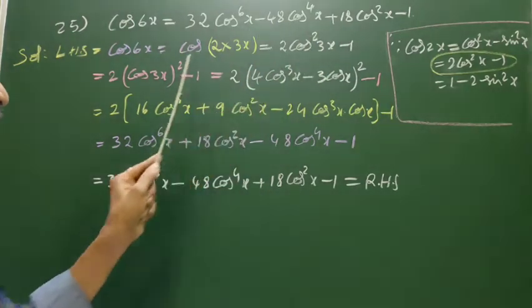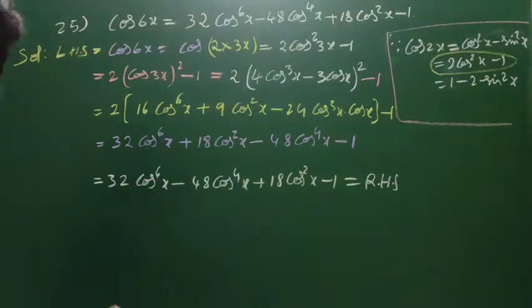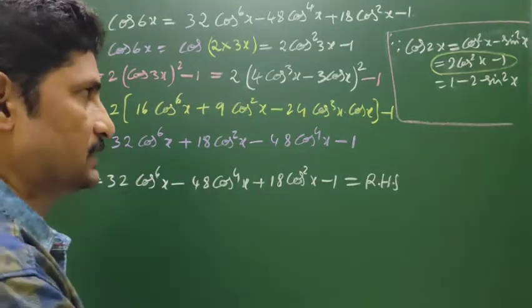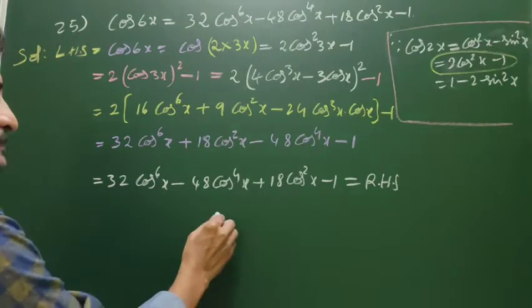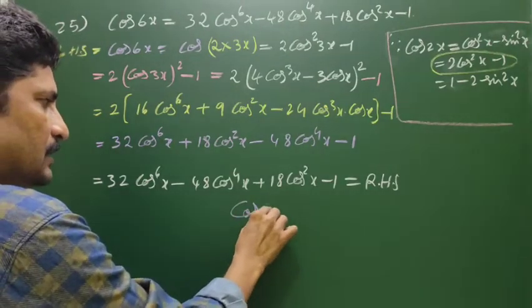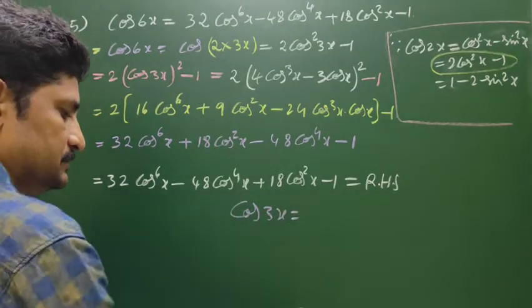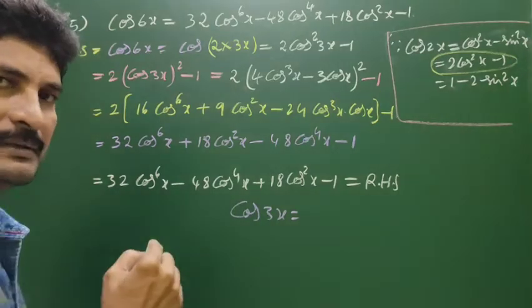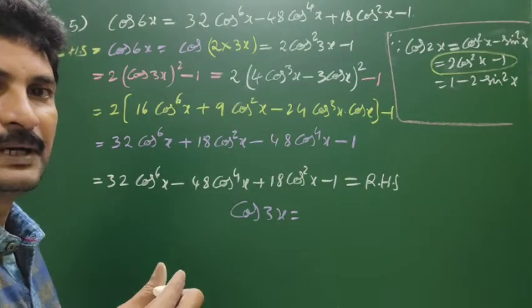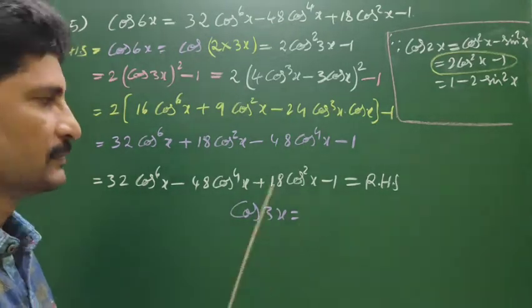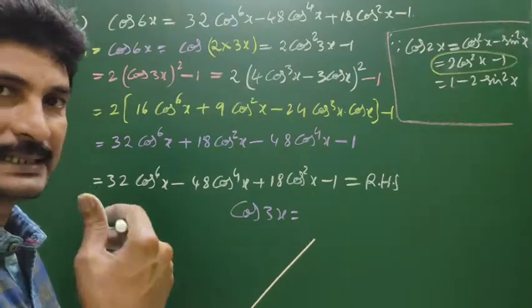Cos 3x whole square. Now what is the cos 3x formula? Does it begin with 4 or 3? In trigonometry, sin is first and cos is second.